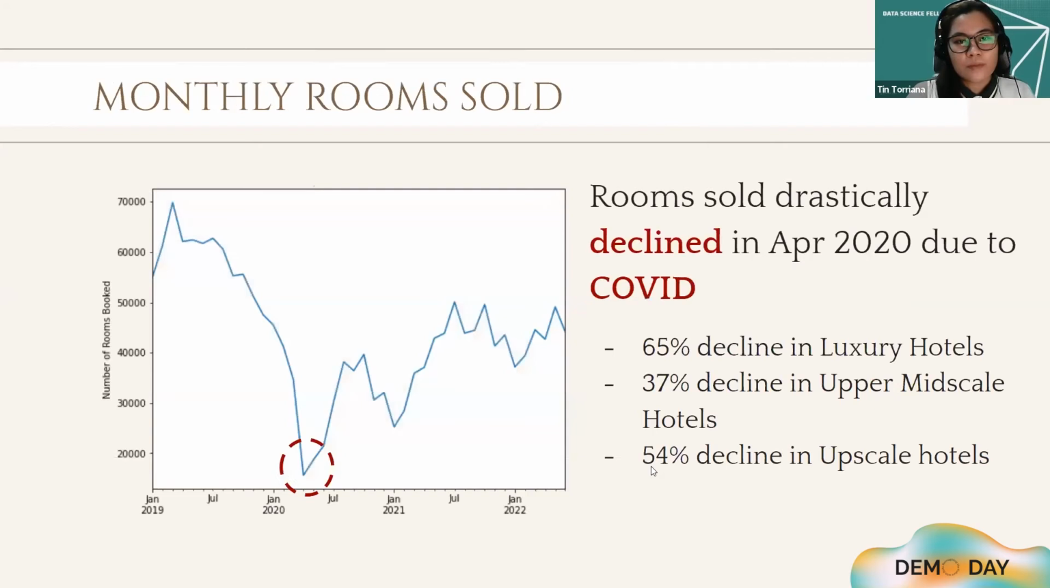Checking the rooms sold per month, we can see that there was a drastic decline in April 2020, which is caused by COVID. COVID has overwhelmingly impacted the sales of luxury hotels by 65%, while less impact is observed for upper mid-scale and upscale hotels.